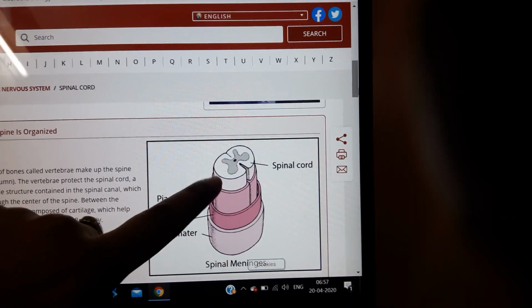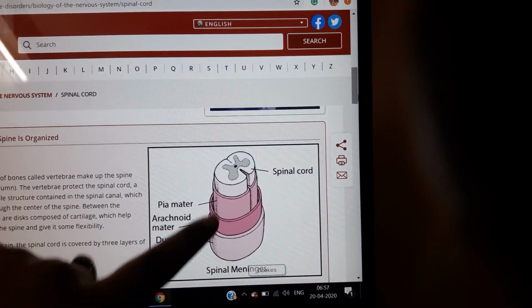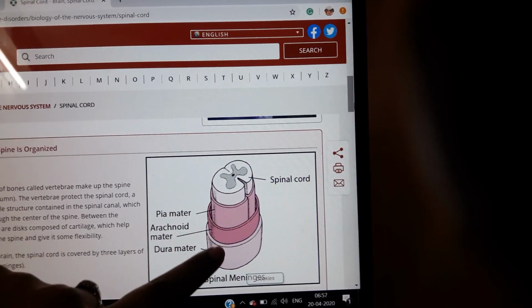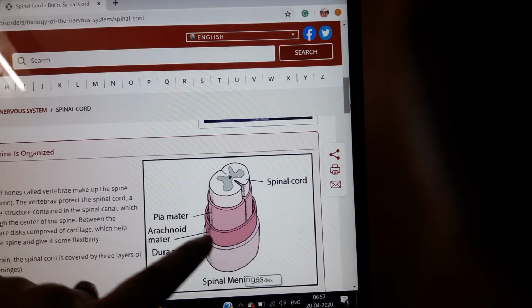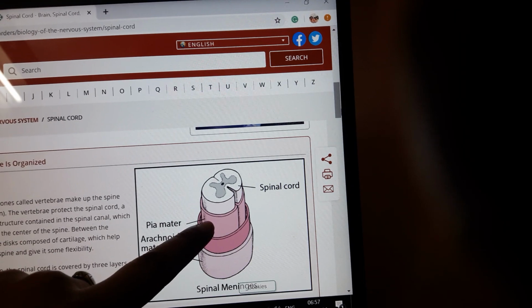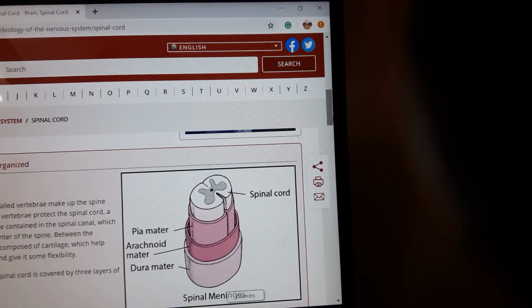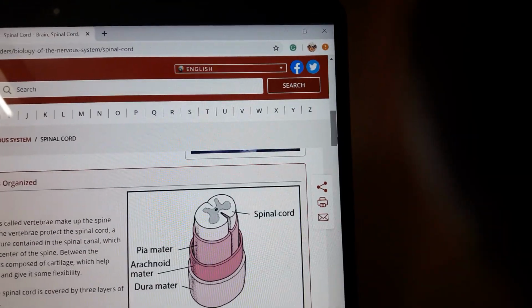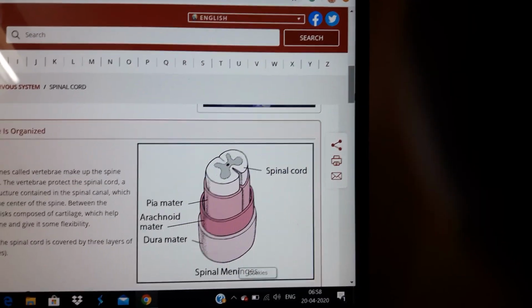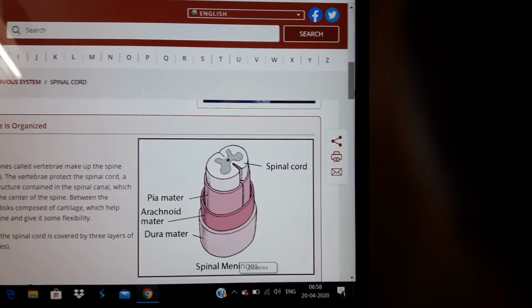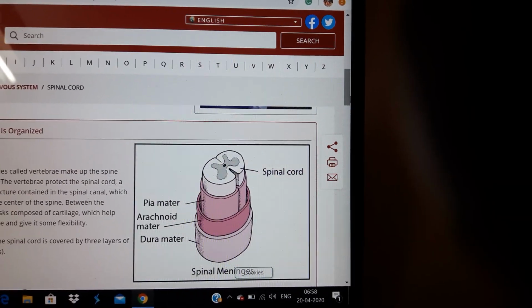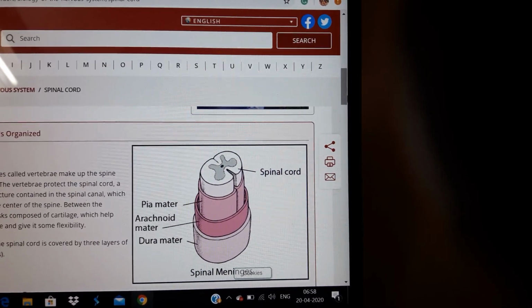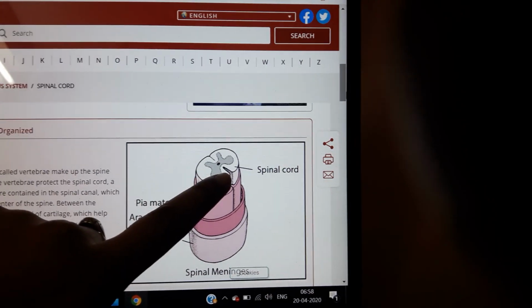Here the spinal cord is there, and its coverings, the meninges, are dura mater, arachnoid mater and pia mater, extending up to the lower border of the first lumbar vertebra. The spinal cord is 45 centimeters long, and its thickness looks like a little finger.